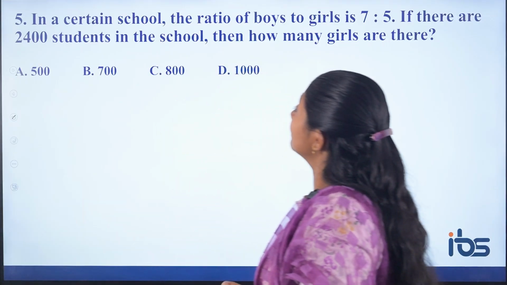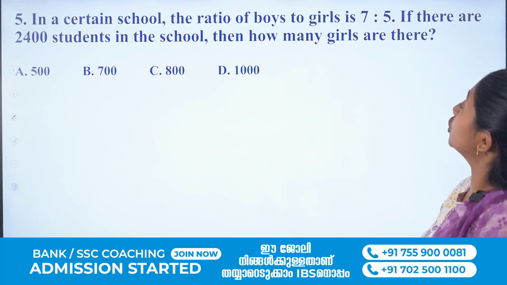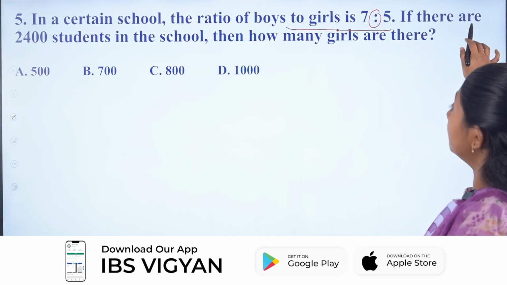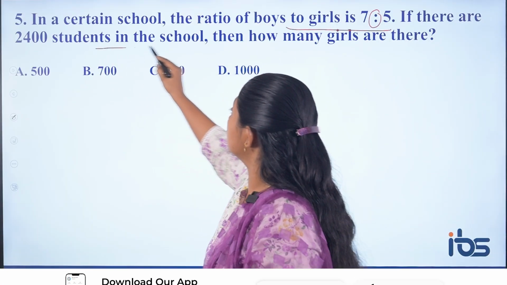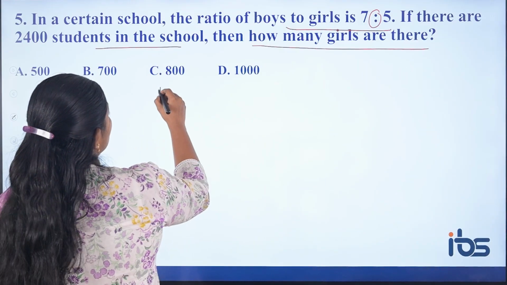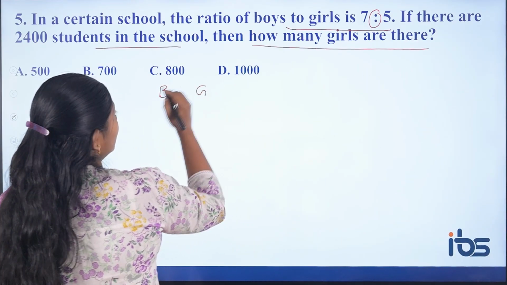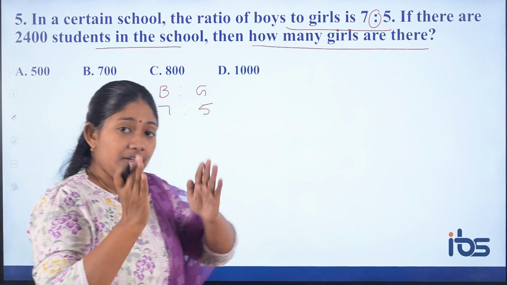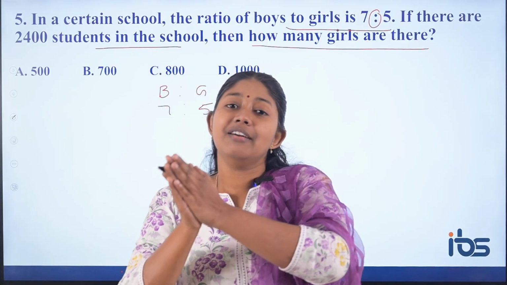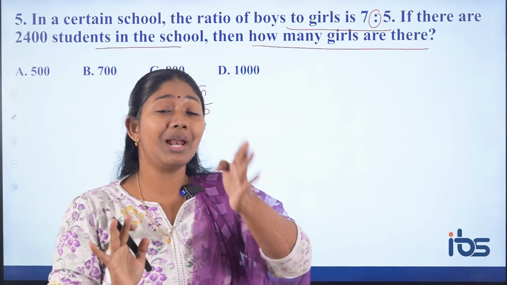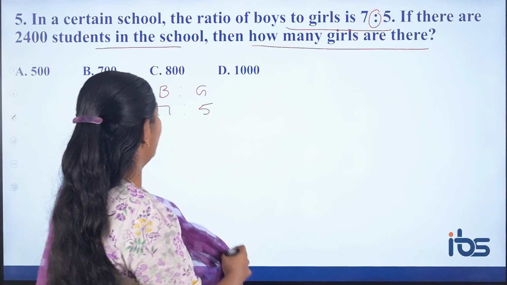So next one: in a certain school, the ratio of boys to girls is 7 is to 5. If there are 2400 students in the school, how many girls are there? So boys is to girls, in the school, the ratio is 7 is to 5. So boys are 7 parts and girls are 5 parts. So total how many parts? 7 plus 5, 12 parts.